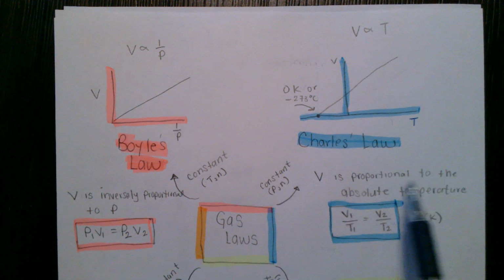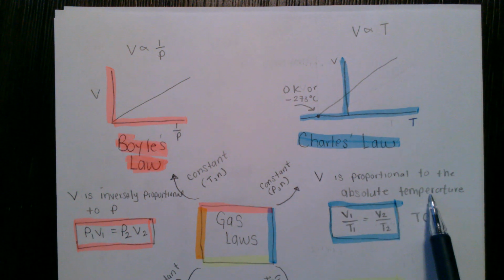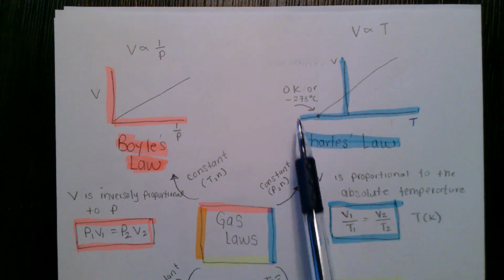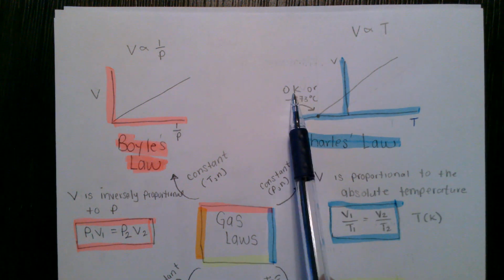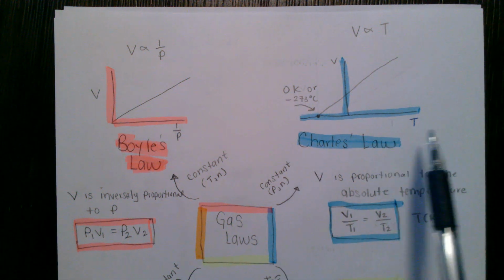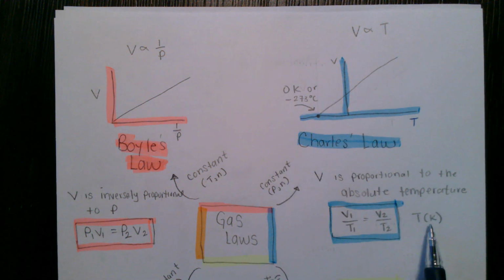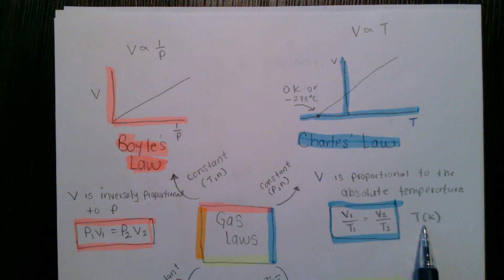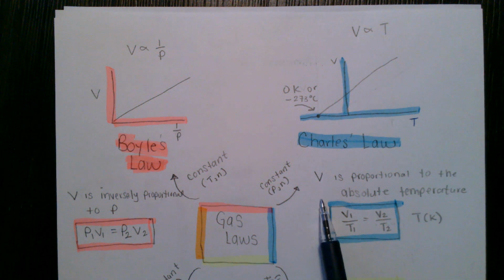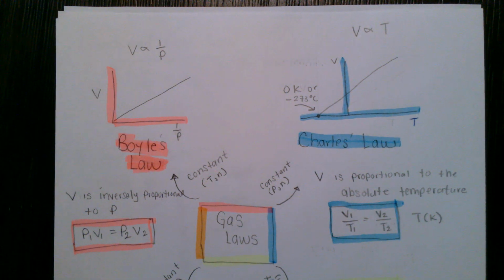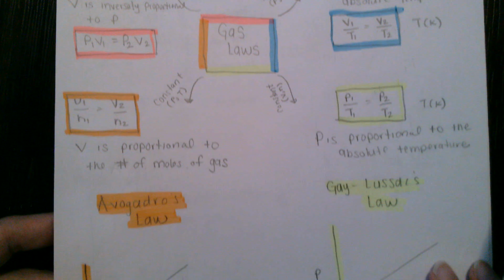Okay, so volume is proportional to the absolute temperature. What we mean by absolute temperature is that this is measured in Kelvin. So whenever we're doing gas laws, our temperature is in Kelvin. We can measure it in Celsius, but when we want to do any sort of calculations, we have to make sure that it is in Kelvin. Okay, so we have 2 more.